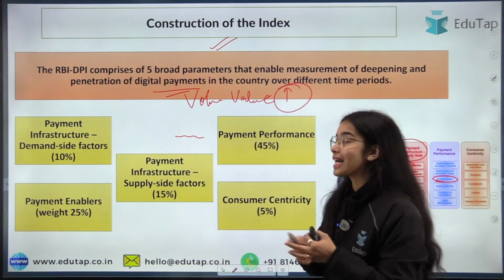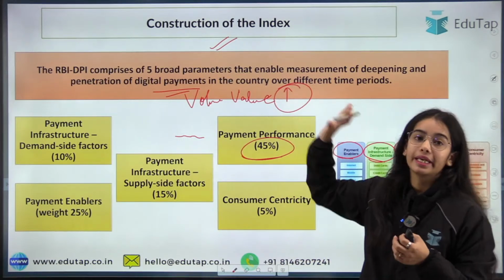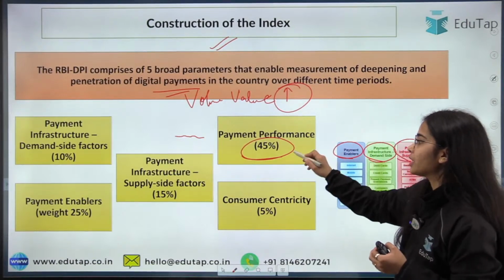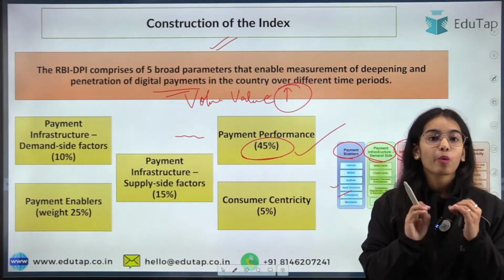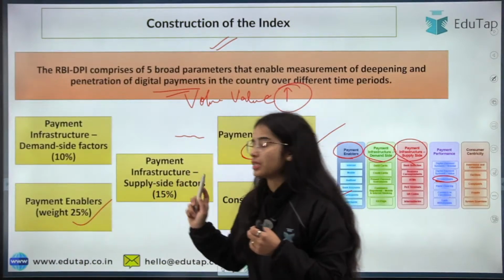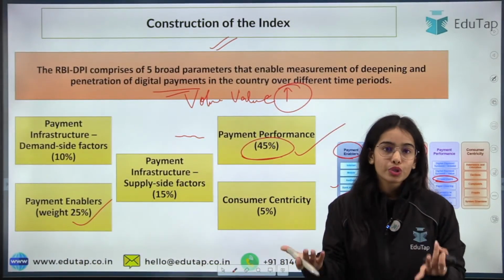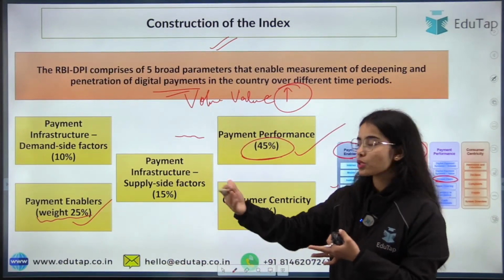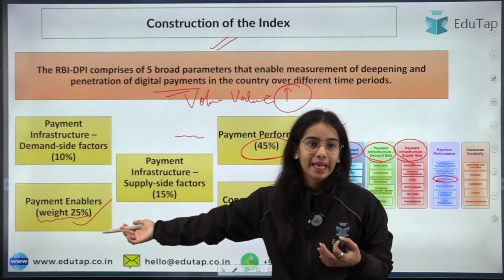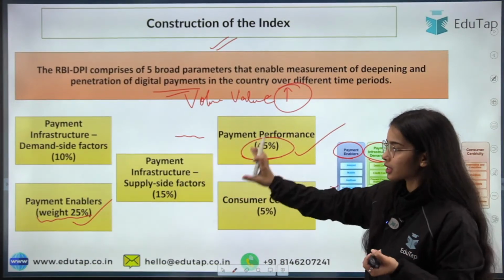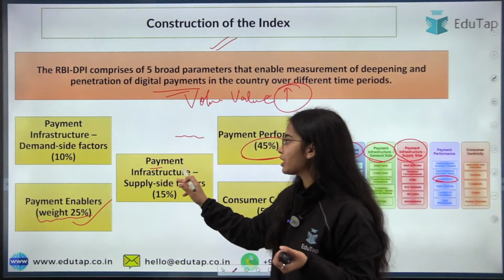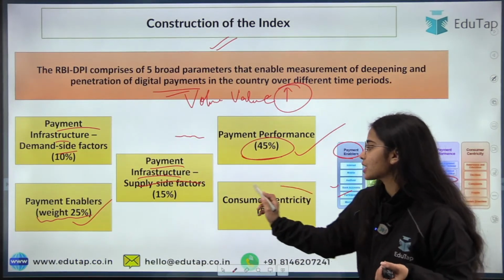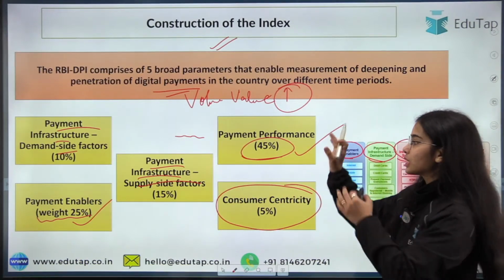So the payment performance has the highest weightage in the digital payment index. Okay, the highest importance is given to the payment performance. The second highest importance is given to the payment enablers. You should have mobile phones, you should have internet, then only you will be able to make the digital payments. So second highest importance is given to the payment enablers. The third highest weightage is given to the payment infrastructure supply side, then the payment infrastructure demand side, and then at last the consumer centricity. Okay, so these are the weightage.